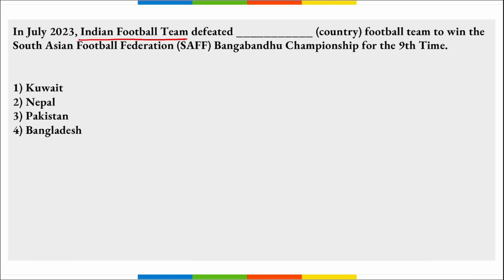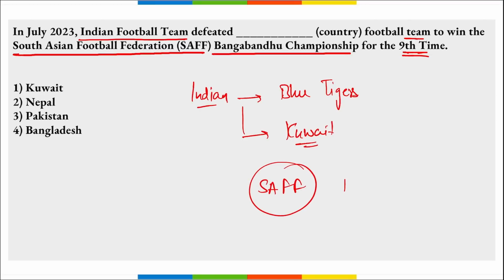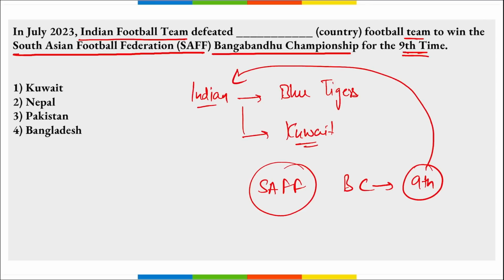Next, the Indian football team defeated Kuwait to win the South Asian Football Federation Bangabandhu Championship for the ninth time. So remember, the Indian football team is also known by the name Blue Tigers, and they defeated Kuwait in the finals to win this SAFF Championship, and it was for the ninth time that India has won it.